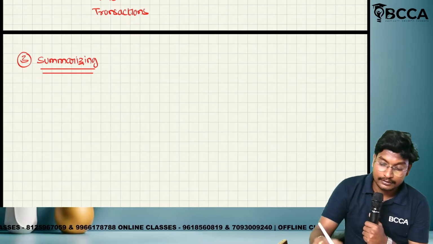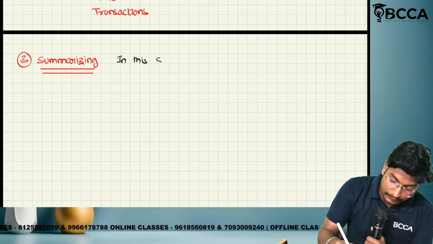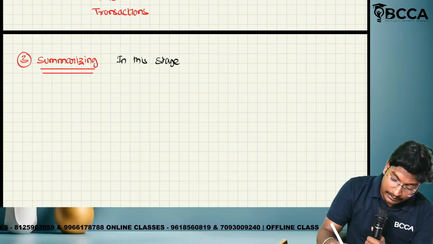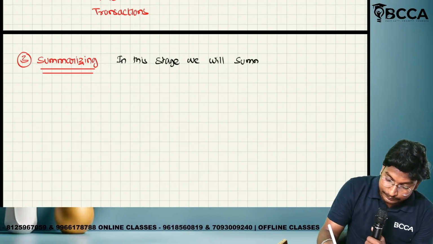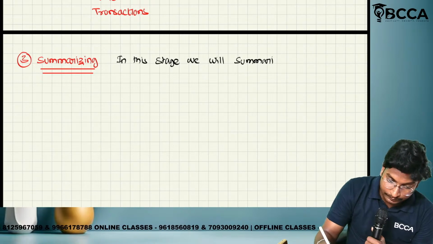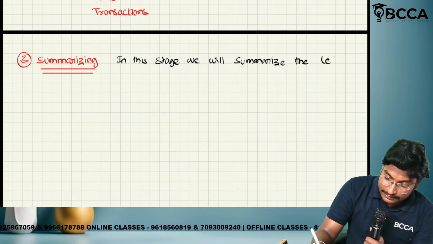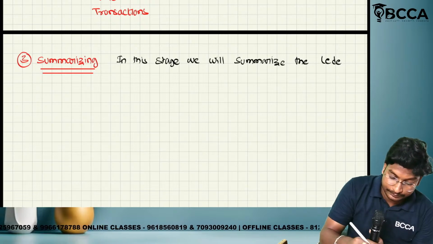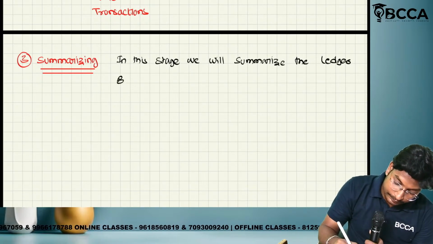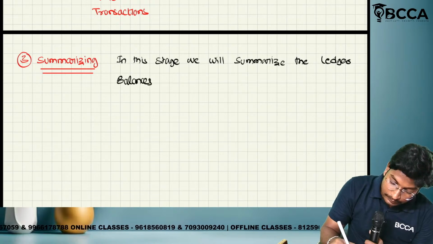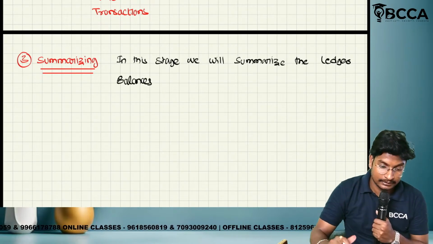In this stage, what will we do? We will summarize the ledger balances.